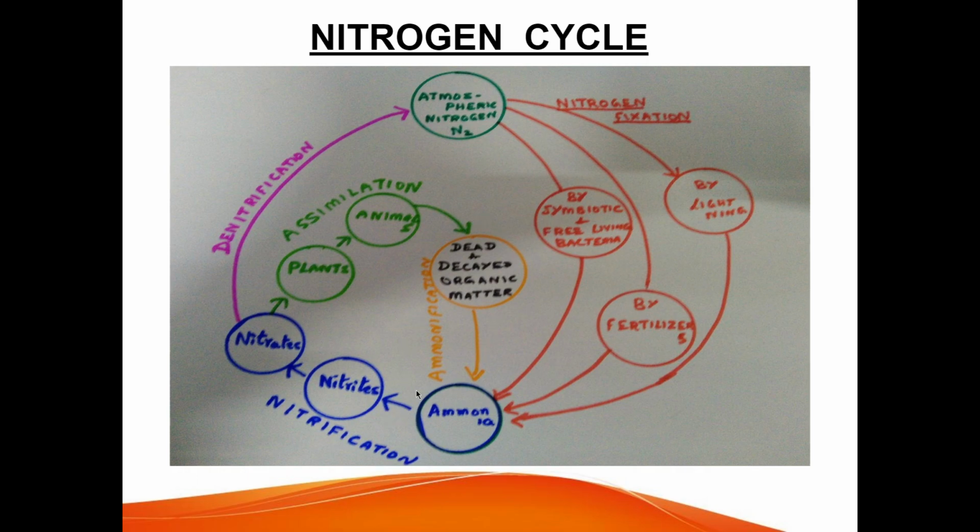You can see in orange color here, ammonification with the help of decomposers like bacteria and fungi. The last and final step is denitrification, where the nitrates are converted into atmospheric nitrogen by the denitrifying bacteria called Pseudomonas. Like this, the nitrogen cycle helps to maintain the equilibrium of nitrogen in the atmosphere. Thank you.